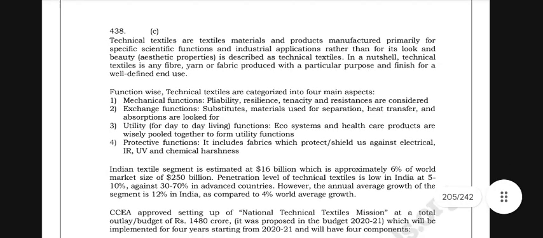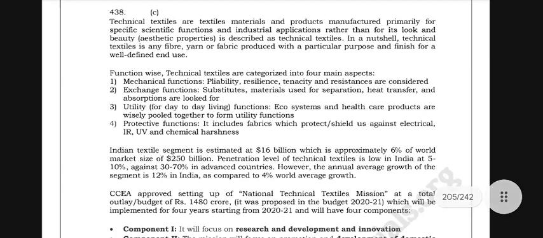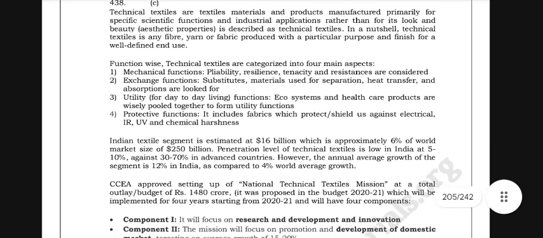Function-wise, technical textiles are categorized into four main aspects. Mechanical functions: pliability, resilience, tenacity and resistance are considered.